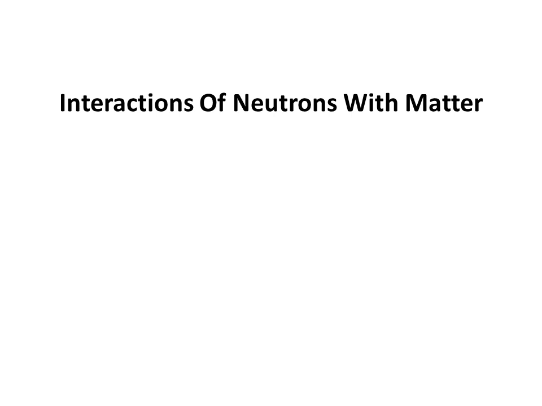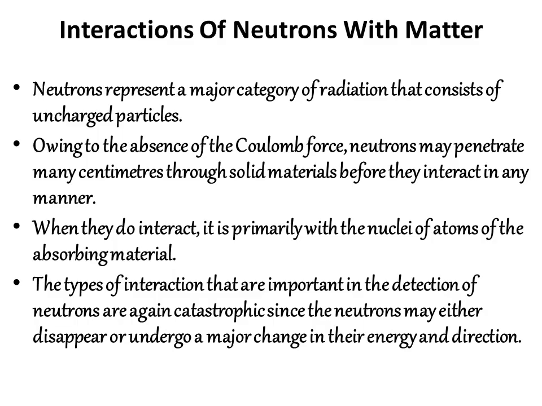So next, let us see about the interaction of neutrons. Neutrons represent a major category of radiation that consists of uncharged particles. Owing to the absence of the Coulomb force, neutrons may penetrate many centimeters through solid materials before they interact in any manner.